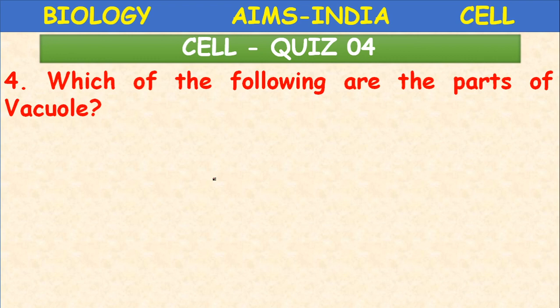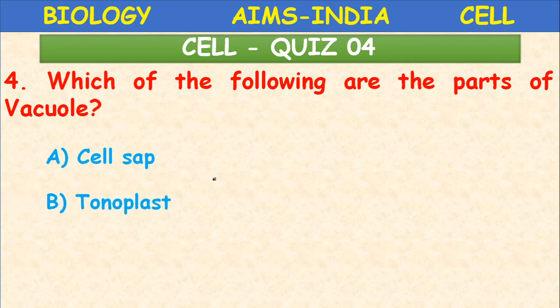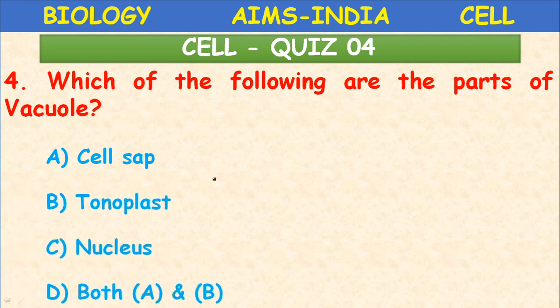Next, which of the following are the parts of vacuole? Cell sap, tonoplast, nucleus, both cell sap and tonoplast. Both cell sap and tonoplast. Now what is cell sap? The cell sap is the fluid present in the vacuole. Just like the fluid present in the cell is called cytoplasm. The fluid present in the nucleus is called as nucleoplasm. The fluid present in the vacuole is called cell sap.